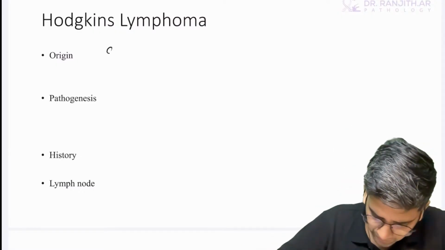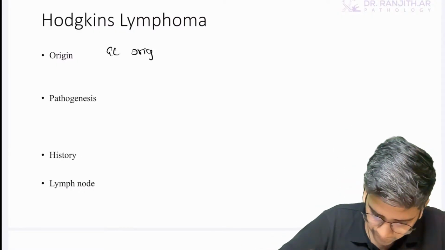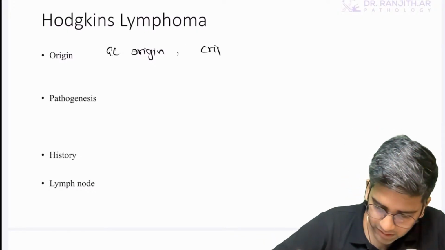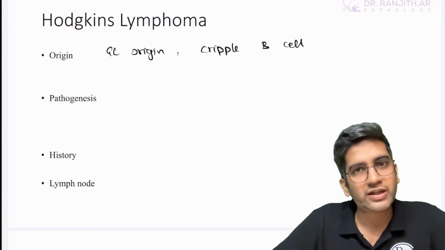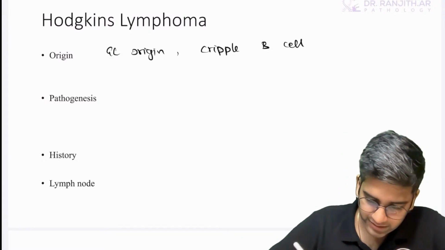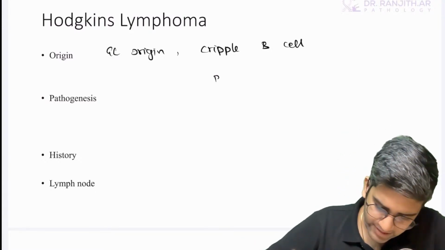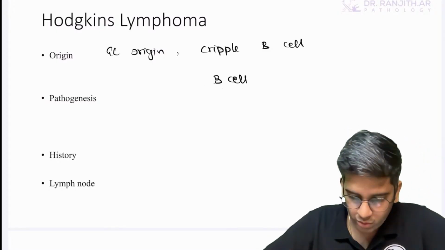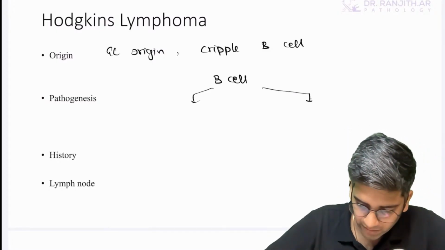Crippled B cell, germinal center origin. The germinal center origin first, to be very specific: a crippled B cell. GC origin, but a crippled B cell, right? Pathogenesis, there are two things here. Let's write B cell only, not saying crippled B cell. A B cell which is about to die, which will be revived by two factors.